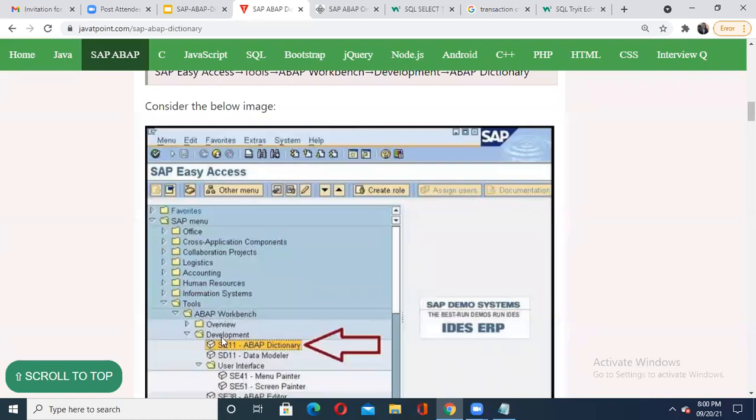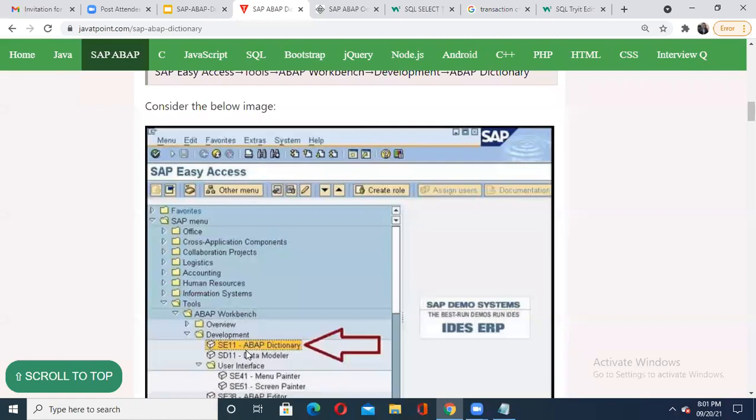Then inside the development, you will find SE11. That is your transaction code SE11 to open what? Your ABAP dictionary. To open the ABAP dictionary, which transaction code is available? SE11. To open it, SE11, please remember.